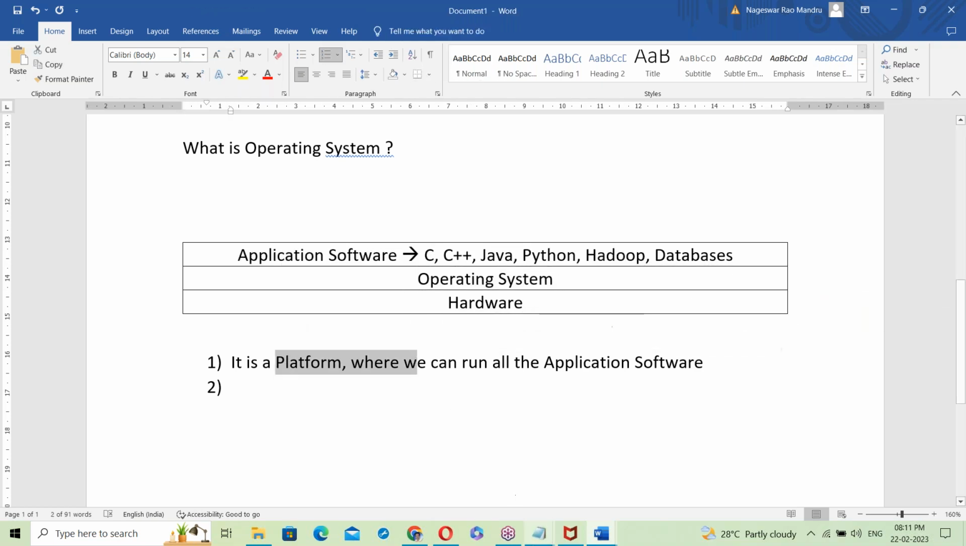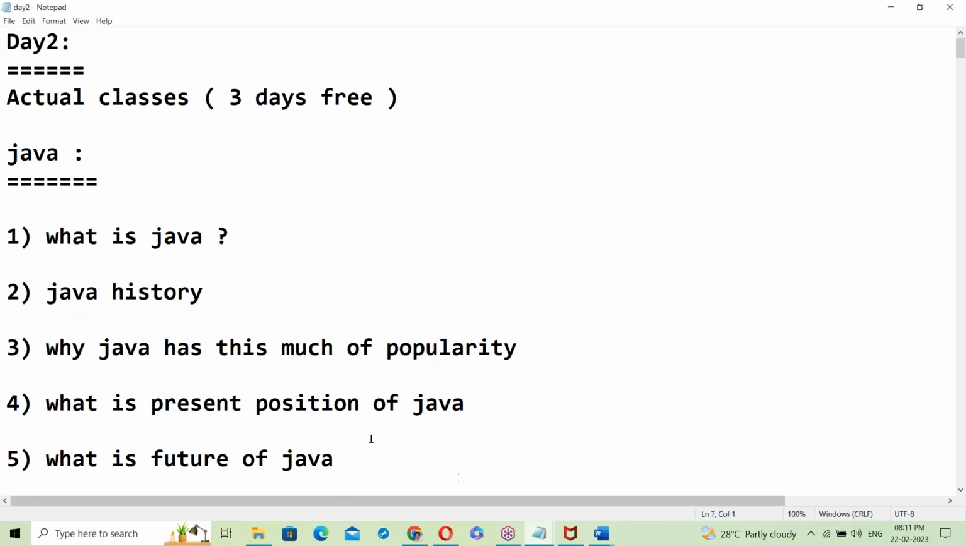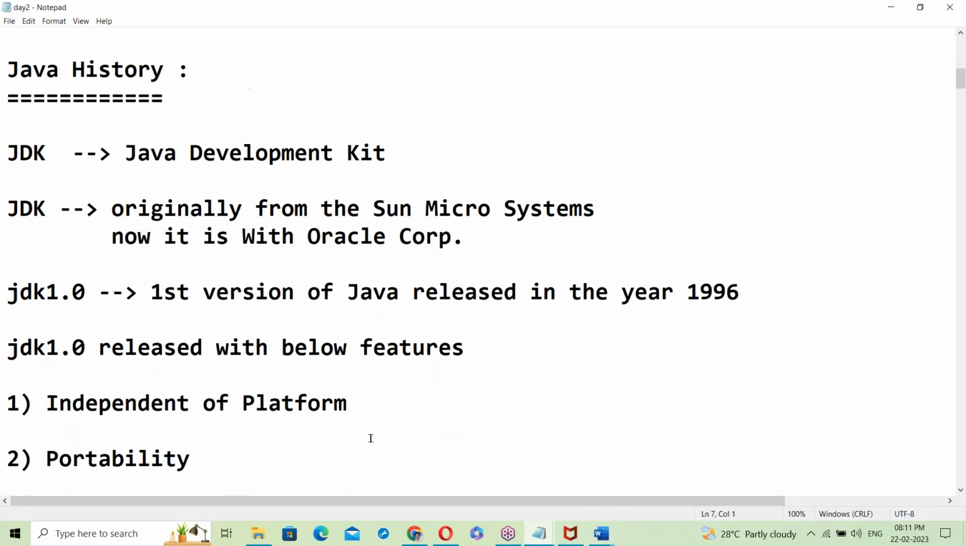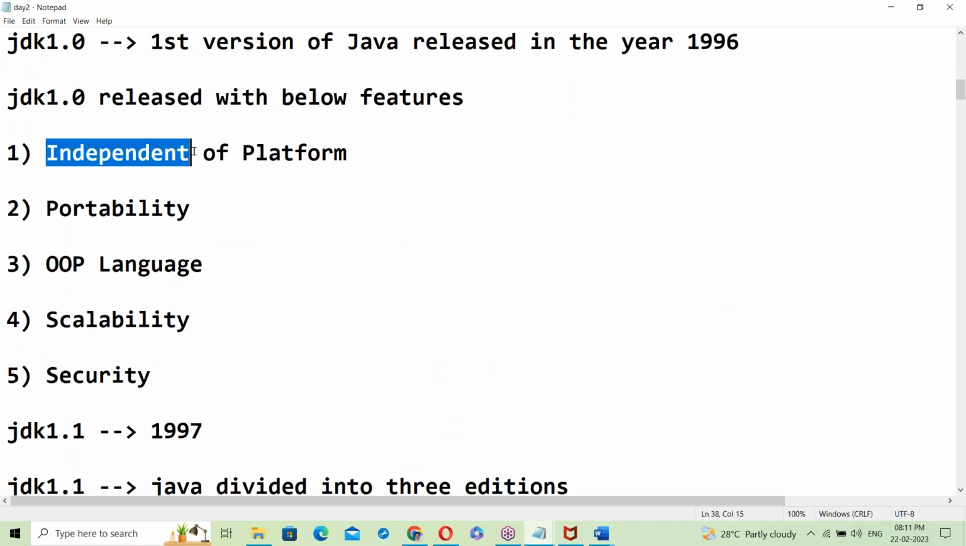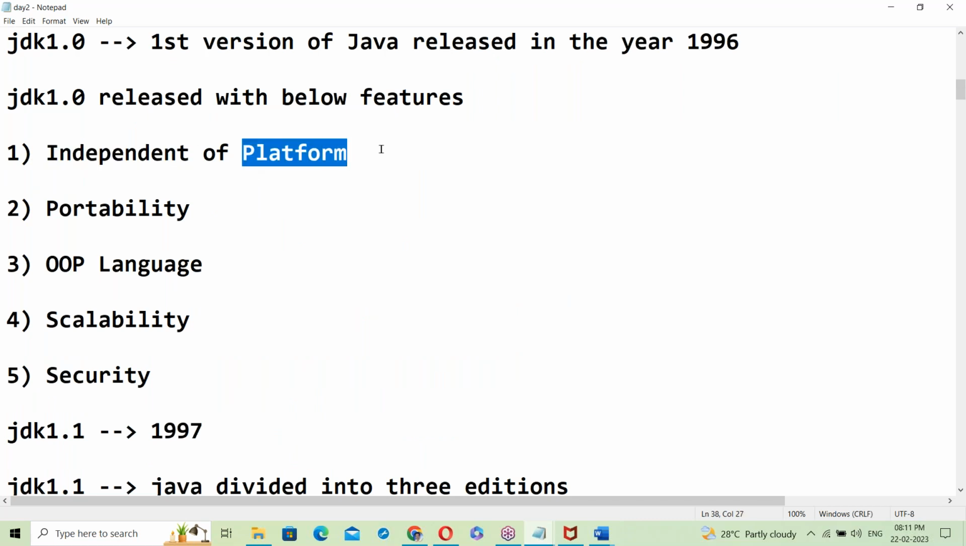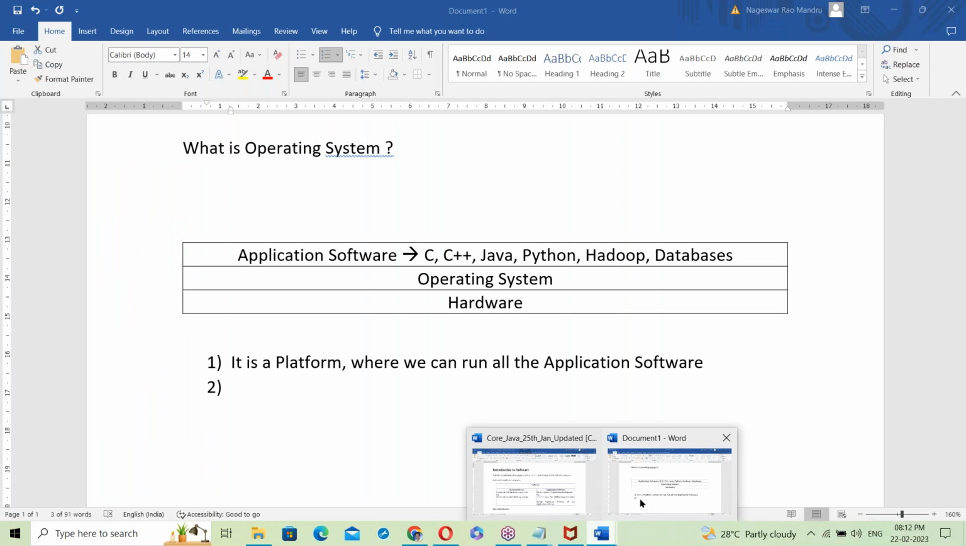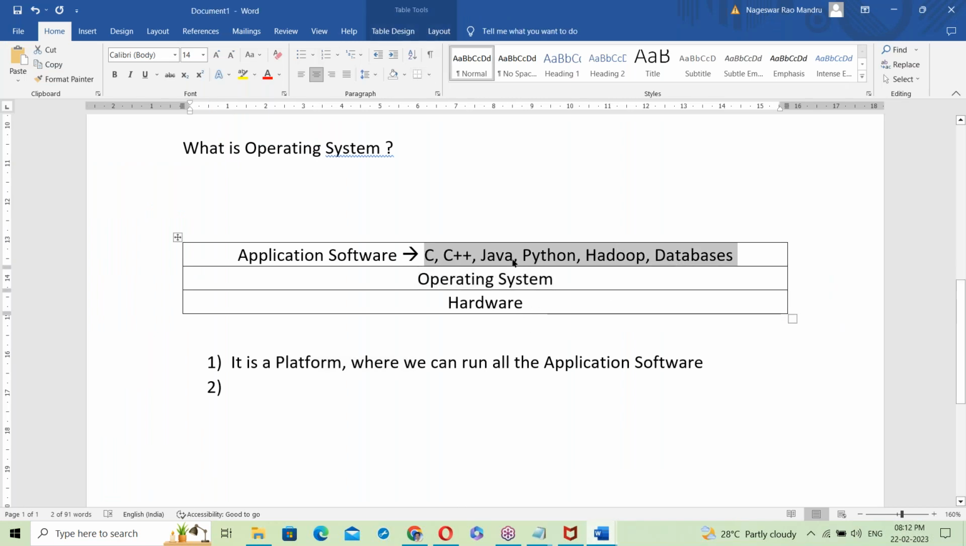See, Java features independent of platform, right? Platform means OS. Java is independent of platforms, independent of OS. Java works on any operating system. That point we'll discuss next page. So OS is just a platform. On top of OS, all programs are running: Java running on OS, Python running on OS. So it's like a platform.